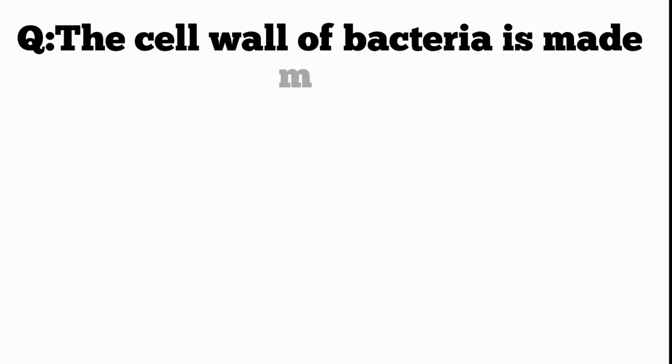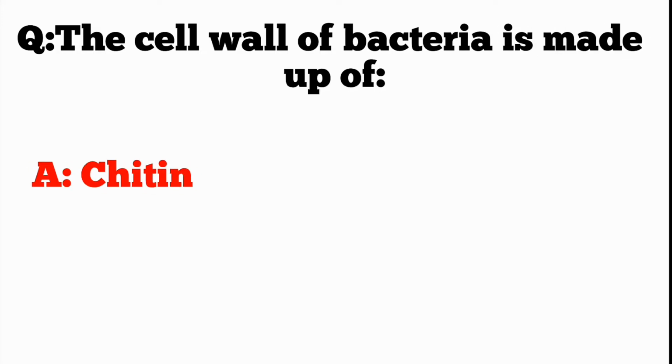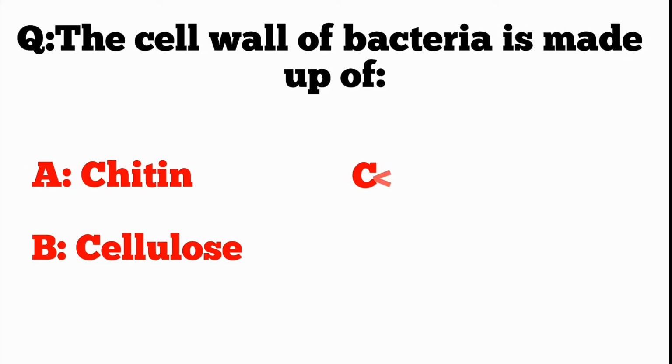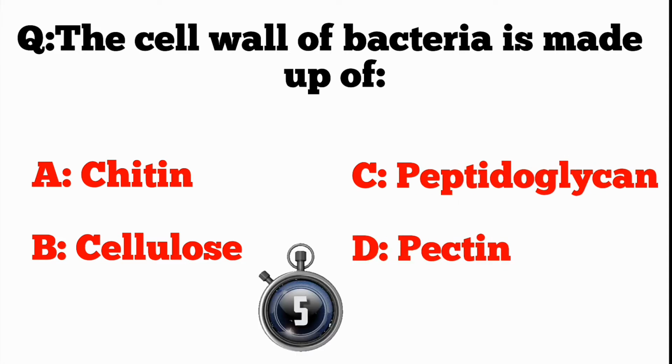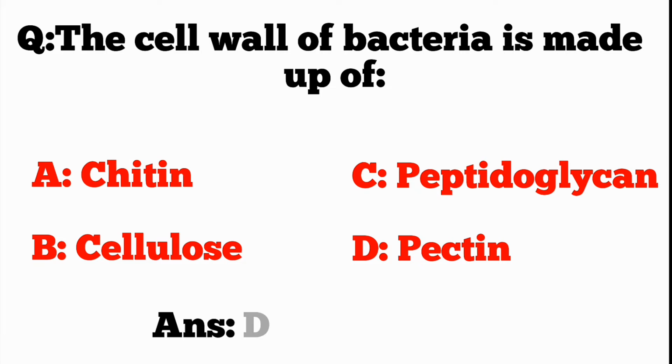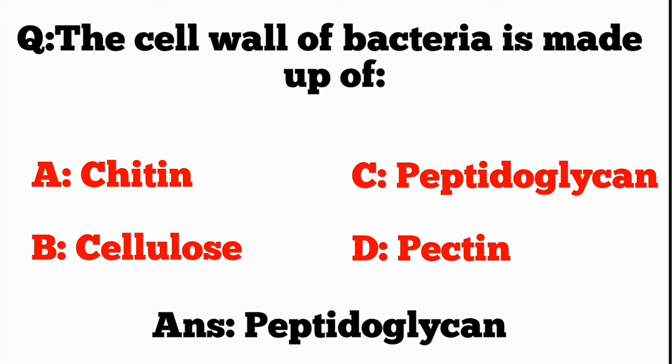Q. The cell wall of bacteria is made up of A. Chitin. B. Cellulose. C. Peptidoglycan. D. Pectin. ANS. Peptidoglycan.